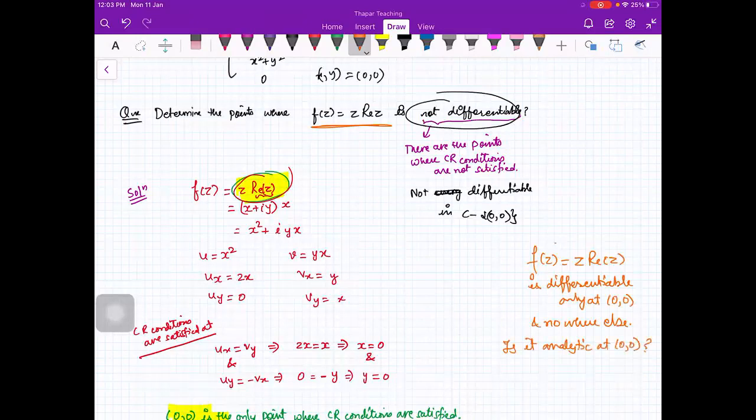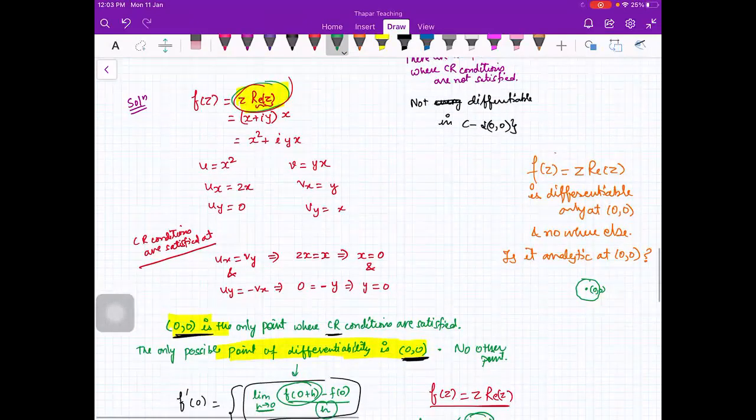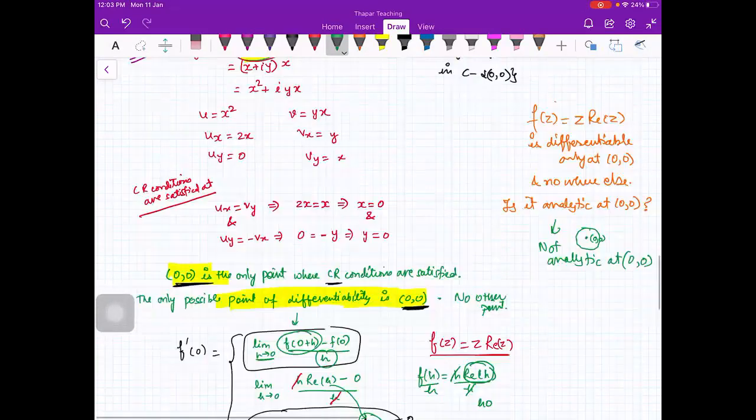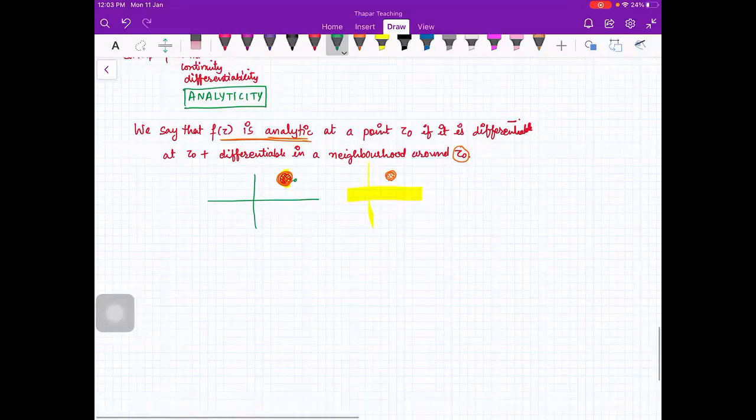You are saying that it is differentiable at 0, 0. So is it differentiable in a neighborhood? No. So this is not analytic at 0, 0. Is that thing clear? So you can note that in this example z real of z is analytic nowhere.